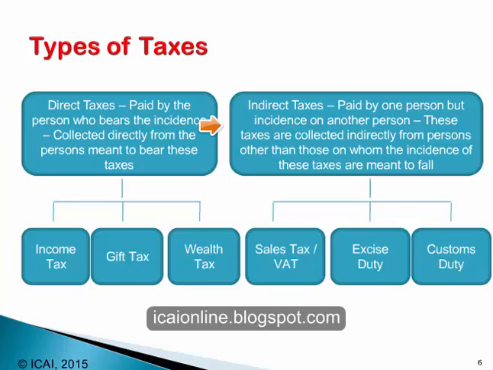The second category comprises indirect taxes. These are taxes which are paid by one person to the government, but the incidence of such taxes falls on other persons. These taxes are collected by the government indirectly from persons other than those on whom the incidence of these taxes is meant to fall. Examples of direct taxes are income tax, gift tax, wealth tax. Examples of indirect taxes are sales tax and VAT, excise duty, customs duty, service tax, entertainment tax, etc.